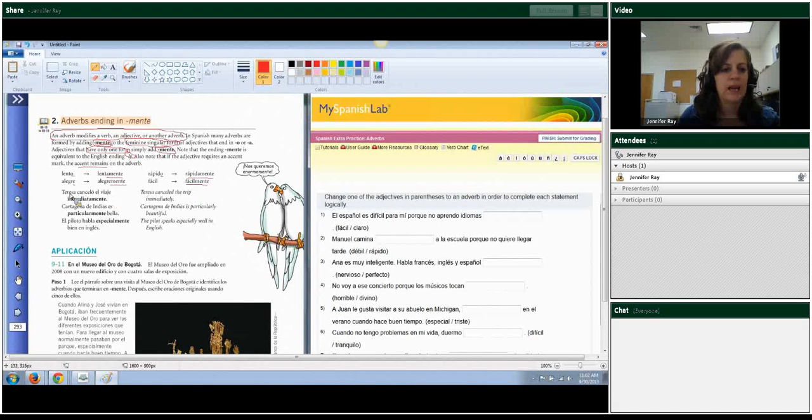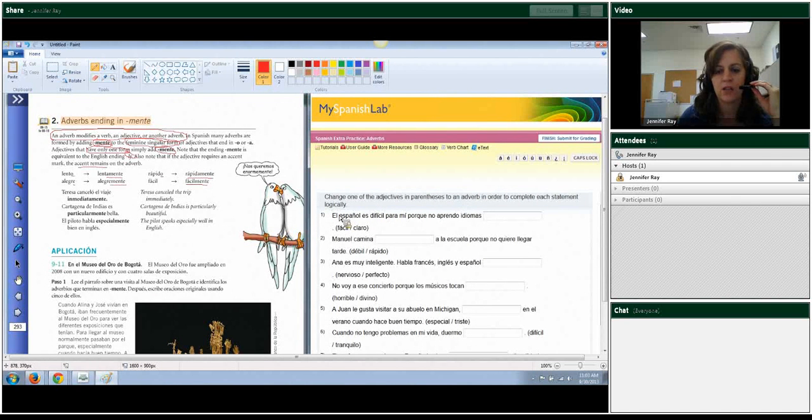So Teresa canceló el viaje inmediatamente. Cartagena de Indias es particularmente bella. El piloto habla especialmente bien en inglés. Okay, so let's go over here and do this activity. Change one of the adjectives in parentheses to an adverb in order to complete each statement logically.